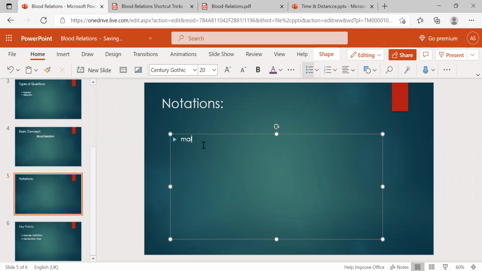Many people say male is represented in a square box, and some people just denote it with a plus symbol.